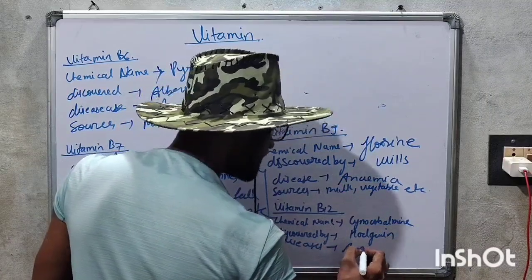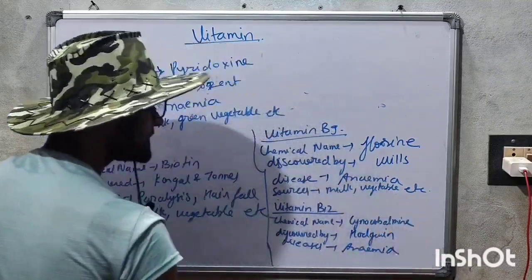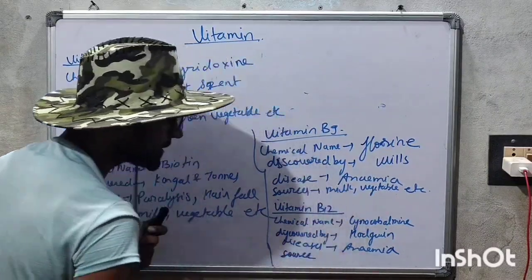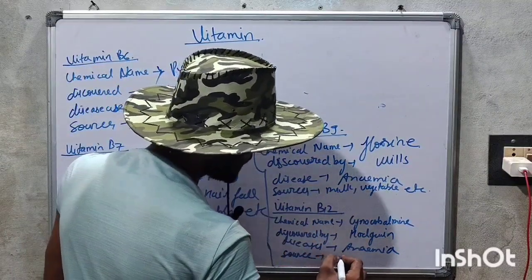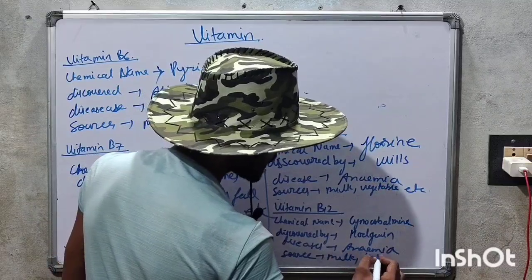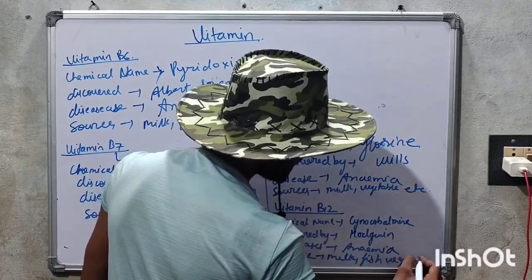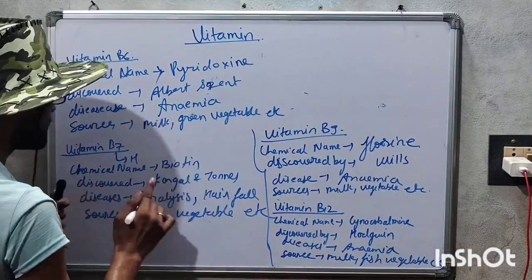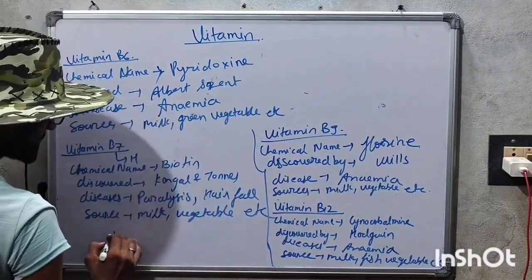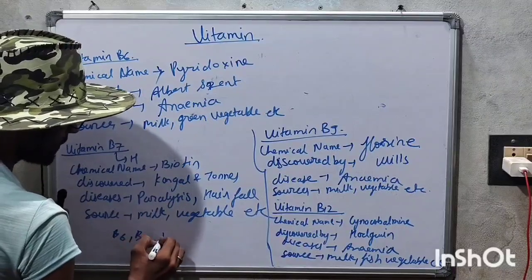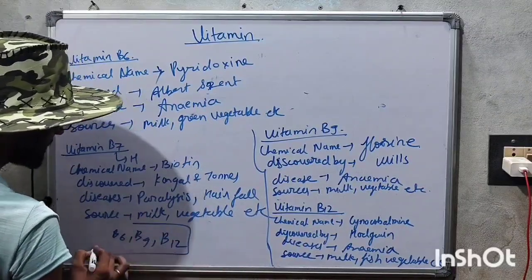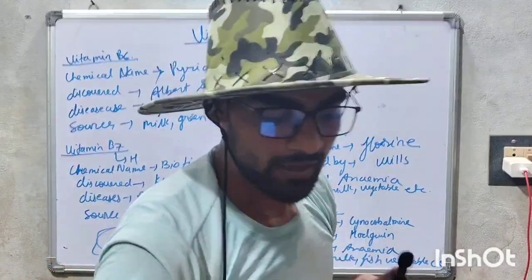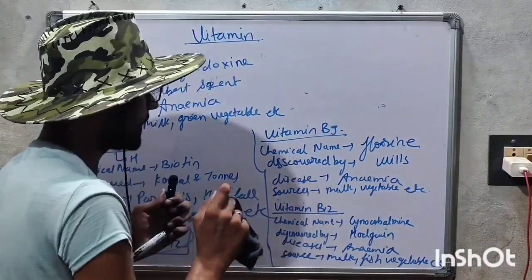And when we talk about their sources, that their sources are milk, fish, vegetable, etc. So this is one thing we have to remember, that in vitamin B6, B9, B12, in 3 cases their diseases are same. That is the anemia.